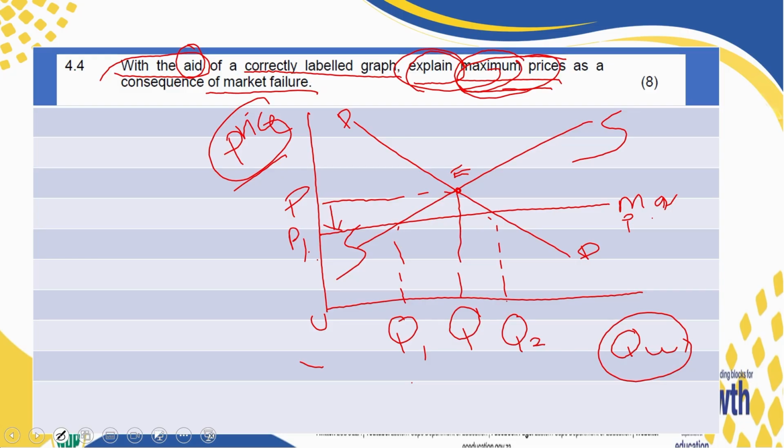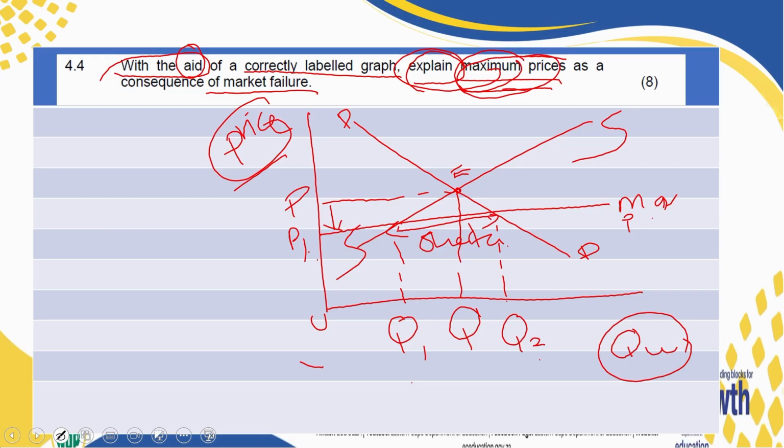Now, what is the consequence here? What is going to be the effect? There is going to be a shortage. Please label the shortage and write shortage there. So you are going to write that there is going to be a shortage of Q2 minus Q1 because of the implementation of the maximum price.